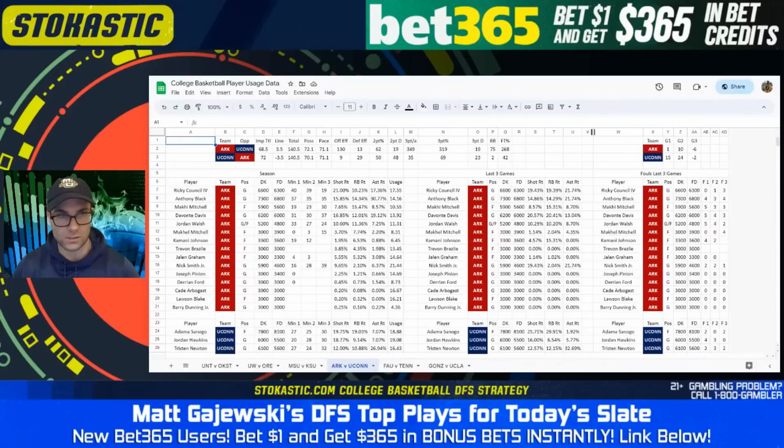So first things first, Ricky Council, I think, is the best price-adjusted guard for this Arkansas team. Has played almost every single minute the last 2 games. 19% shot rate, 19% rebound rate, 22% assist rate.